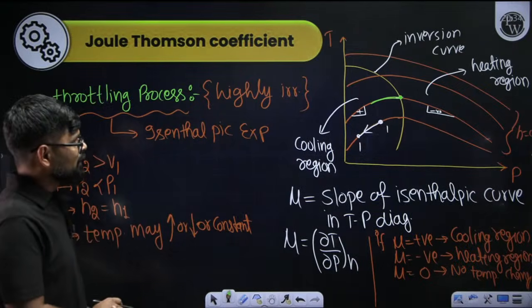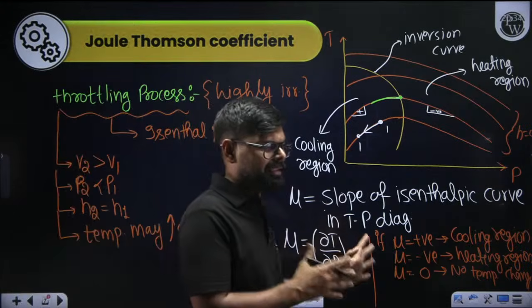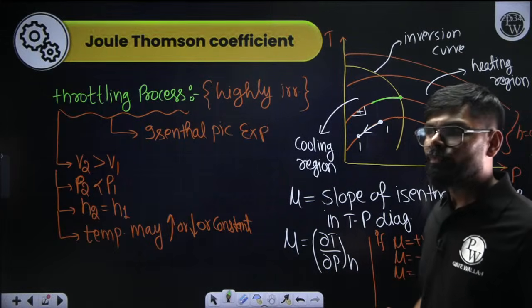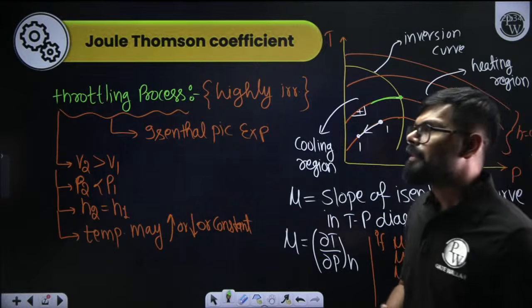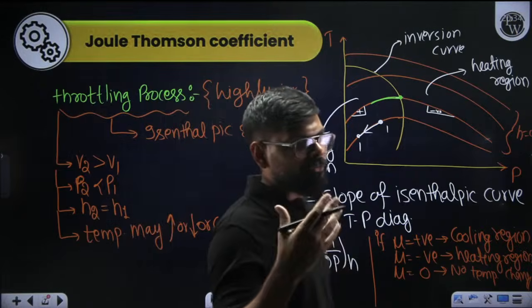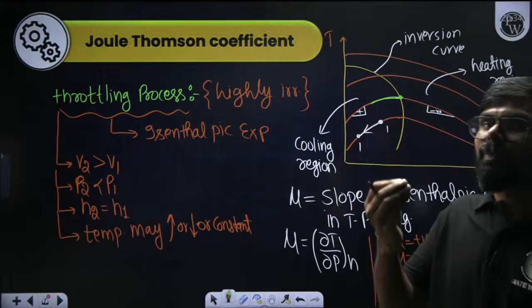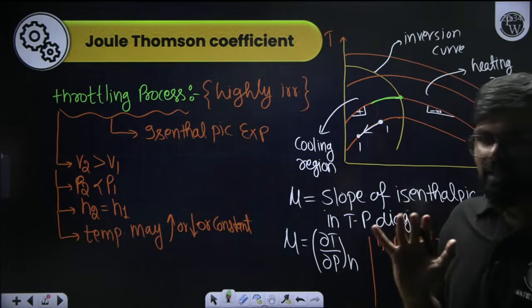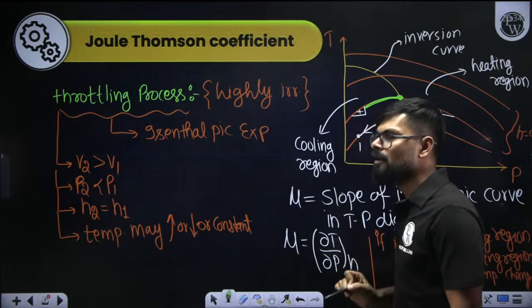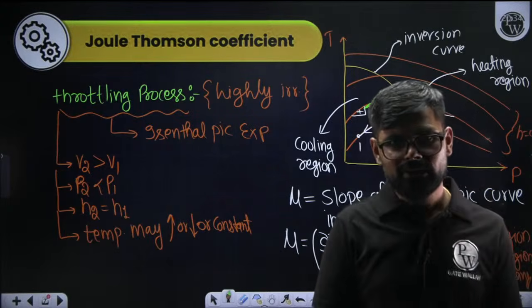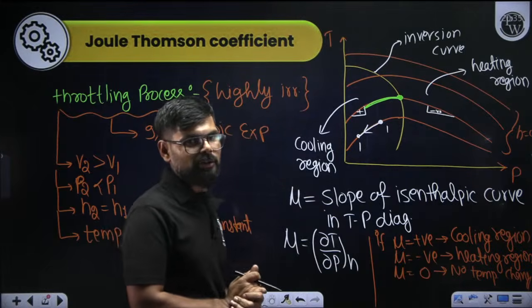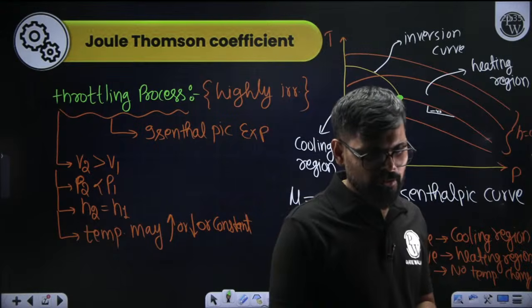Now, this curve you can directly draw and understand. There is no need of derivation; we have done all these derivations during our class. So only two things you need to remember: if you want the maximum cooling effect from your refrigerator or air conditioner, then expansion must start from the inversion point. In this curve, if you start your expansion from here, only then are you going to get the maximum cooling effect. Clear this point?